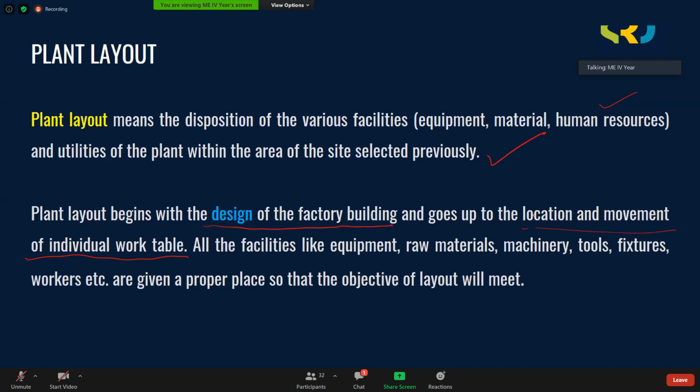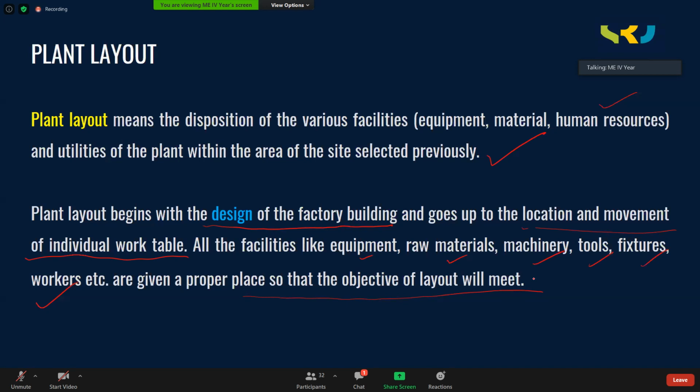Let us suppose that a lathe machine is there. One particular lathe machine, maybe 101 is the lathe machine. This 101, where I have to keep, that is the location. Suppose you are dealing with material handling equipment, so from which location to which location the material handling equipment will move. All those things should be defined. So all the facilities like equipment, raw material, machinery, tools, fixtures, workers, they're all given a proper place so that the objective of layout will be met. The objective of layout could be minimizing the transportation time. So this is the definition of plant layout.